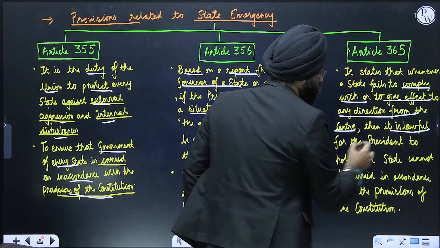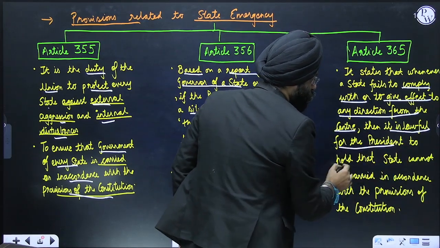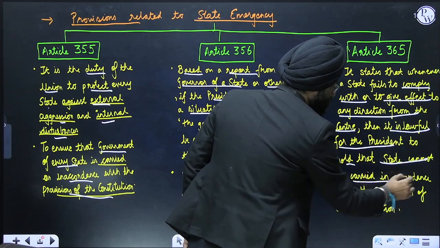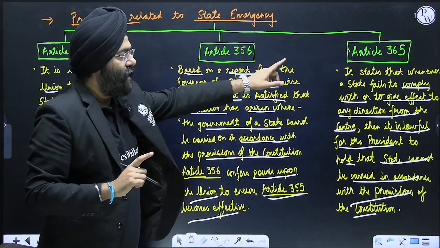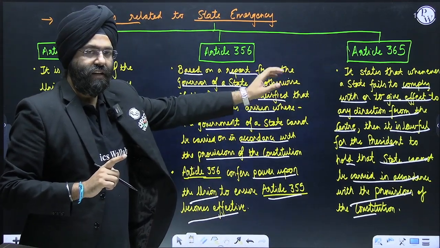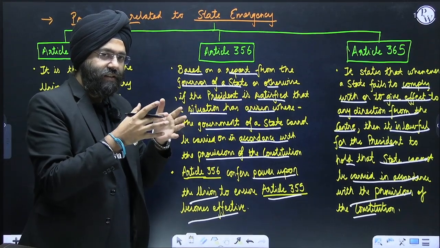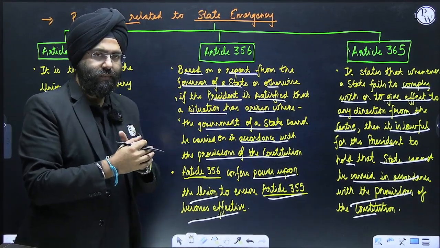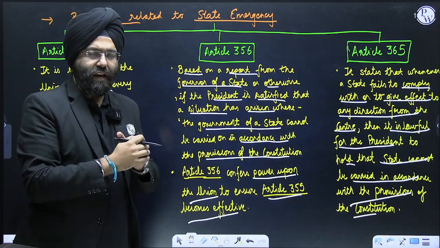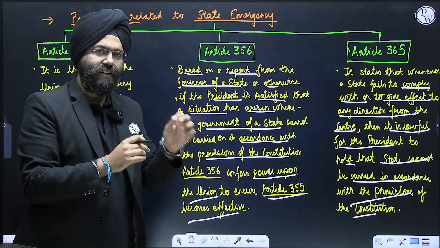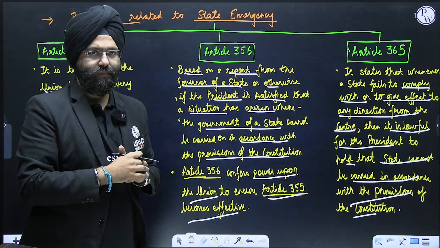Then it is lawful for the president to hold that the government of the state cannot be carried on in accordance with the provisions of the constitution. Now see, under Article 365, the center is giving certain guidelines to any state. Let us say Uttar Pradesh, Punjab, Uttarakhand, and the government of that particular state says that we will not follow these guidelines.